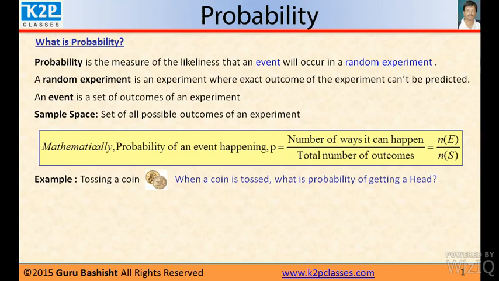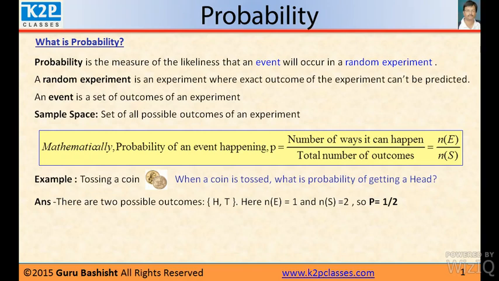Here, we have to see what are the outcomes. When you toss a coin, either a head or a tail will come. So total number of outcomes is 2, and the favorable number of events is 1. So the probability of getting head is 1 by 2.